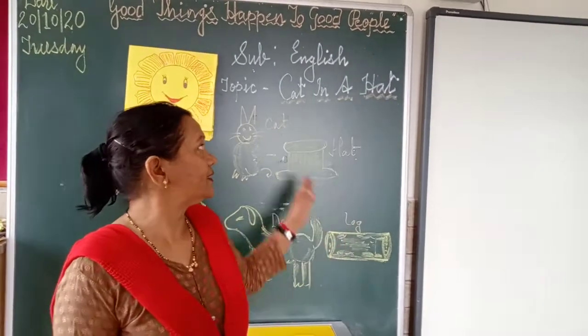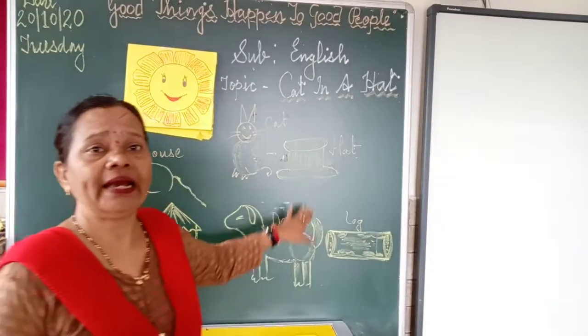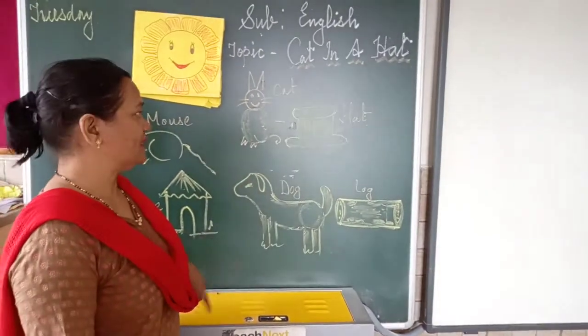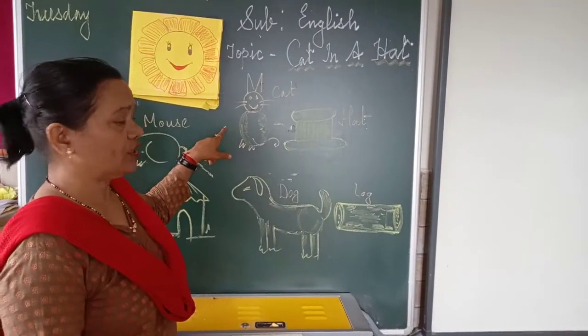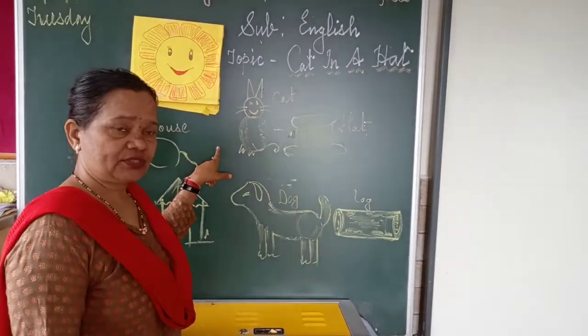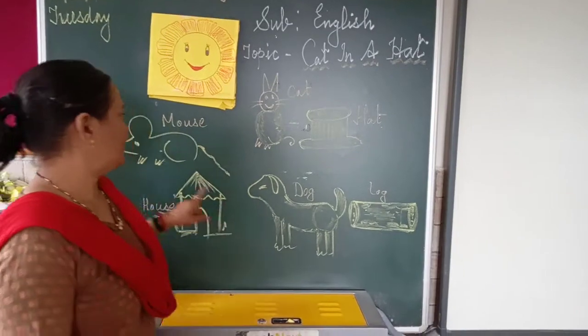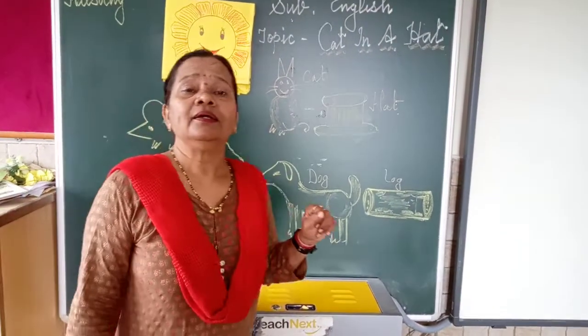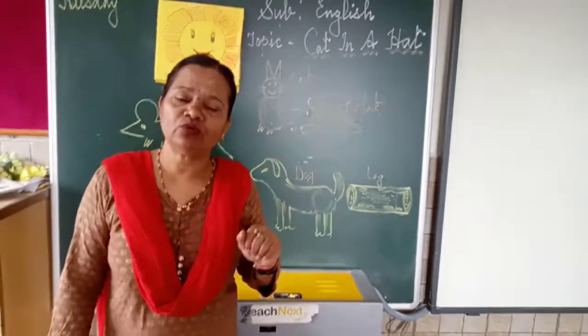In this poem, three animals are here. Some animals are already drawn on the blackboard: cat, dog and mouse. And they are going to town.